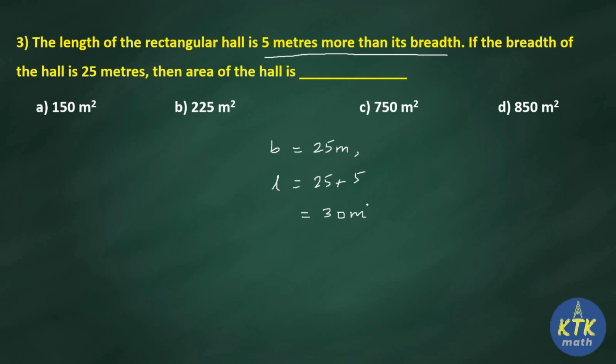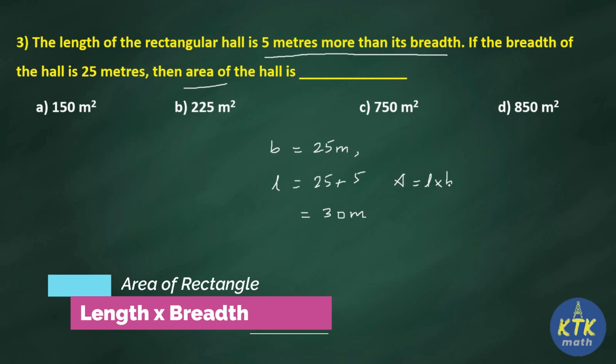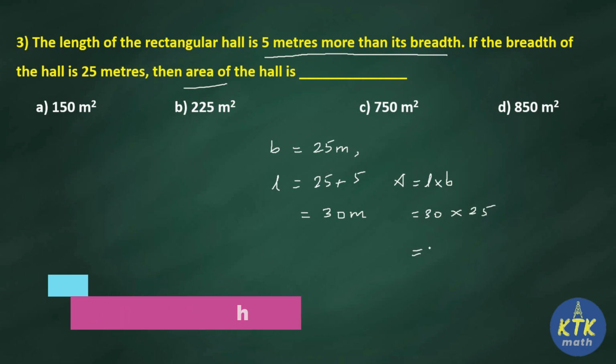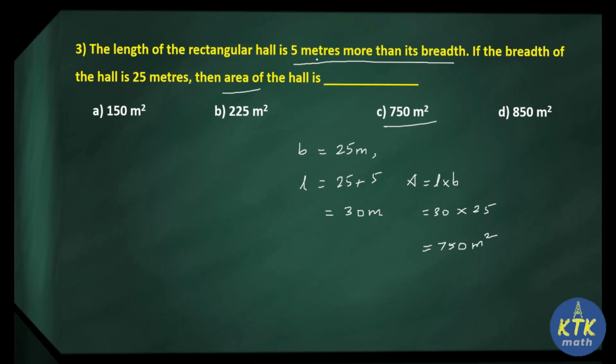So now we are going to find the area. What is the formula for area of a rectangle? Area of rectangle is length into breadth. I hope you got the answer now. 25 and 30, just multiply. L into B, 3 25s are what? 75, 1 0 is there, write it as it is. So the answer is 750 meter square. So option C, the answer for your third question is option C, 750 meter square.